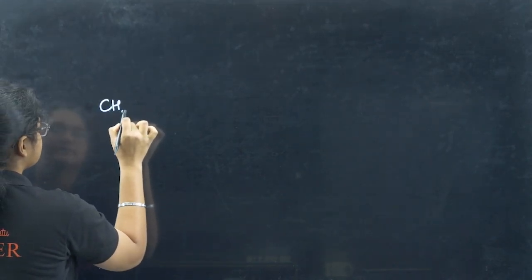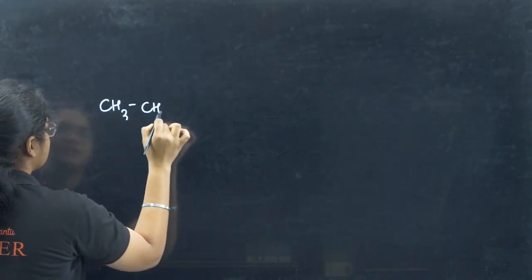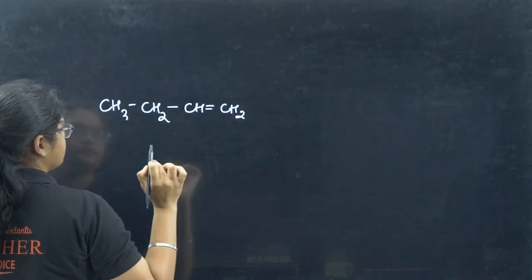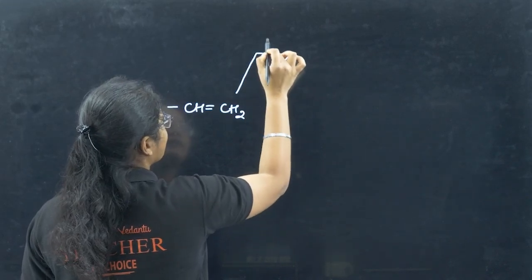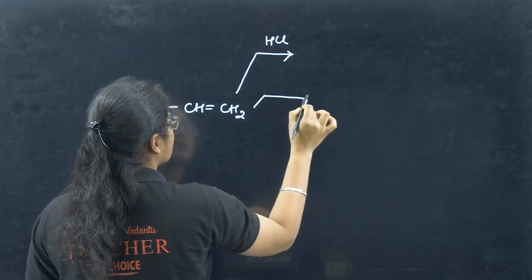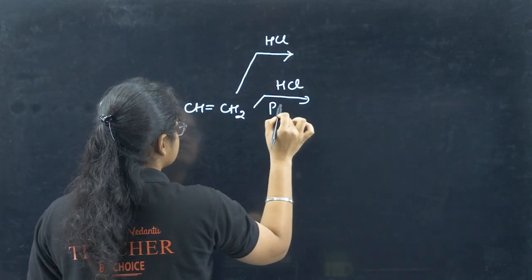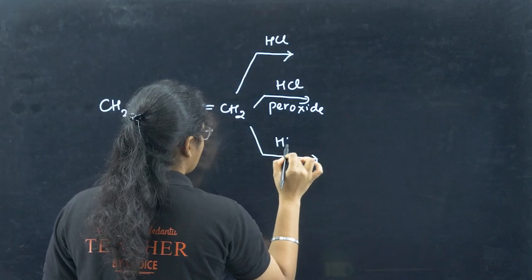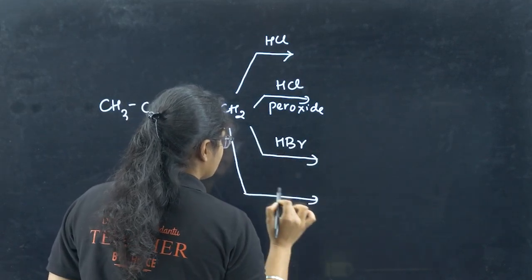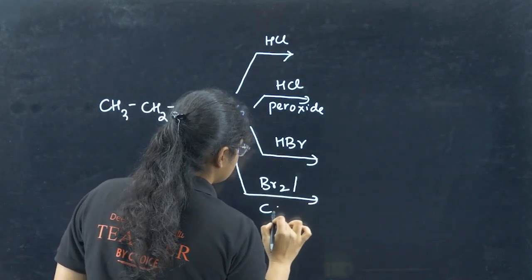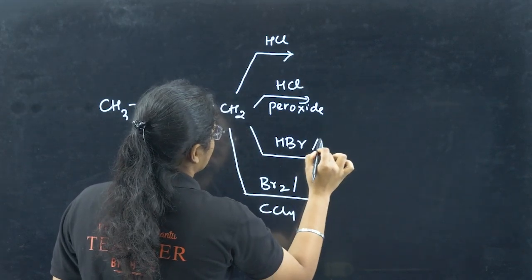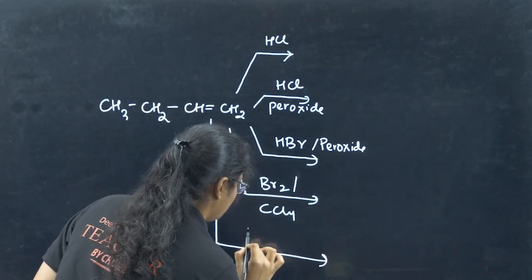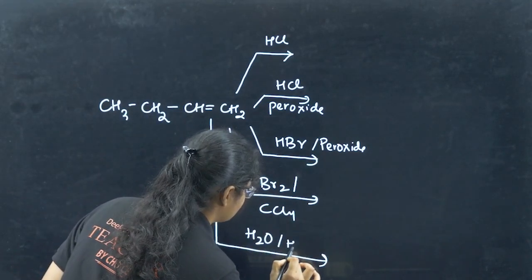If you have CH3 CH2 CH double bond CH2, here I am adding HCl, then peroxide, you are adding HBr, you are adding Br2 in CCl4, and then you are adding H2O in presence of acidic medium.